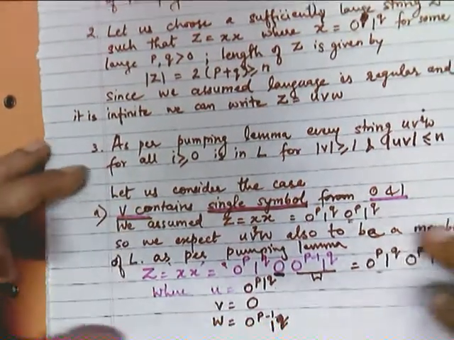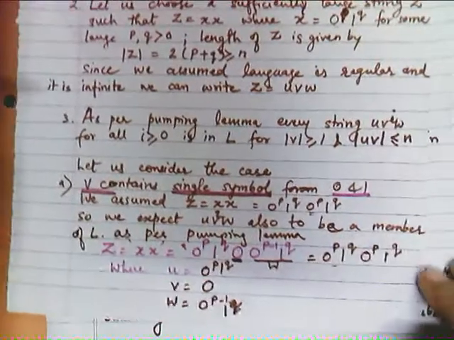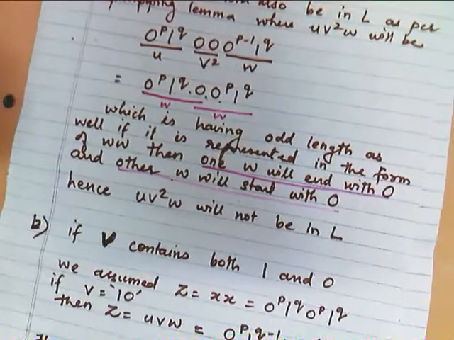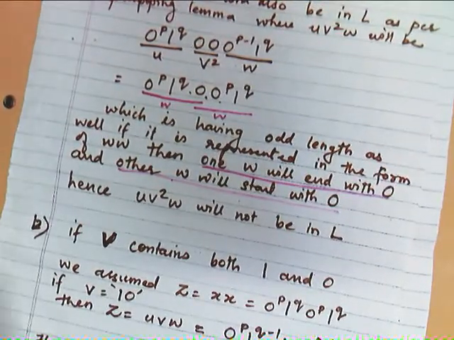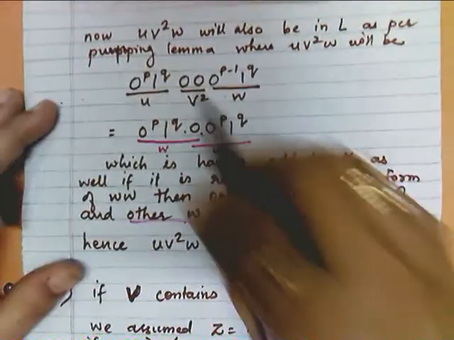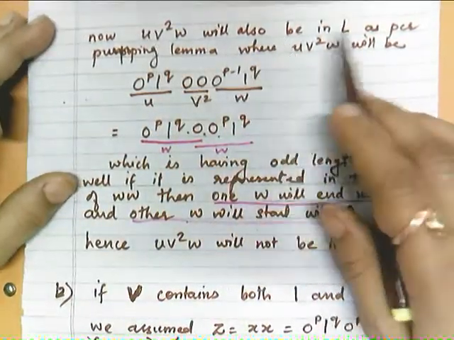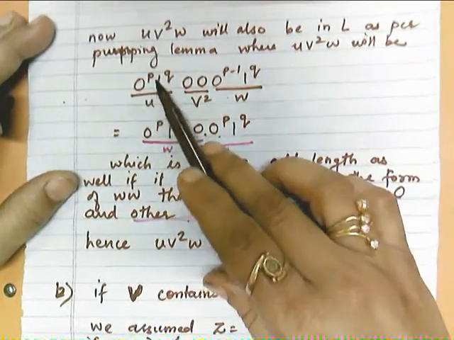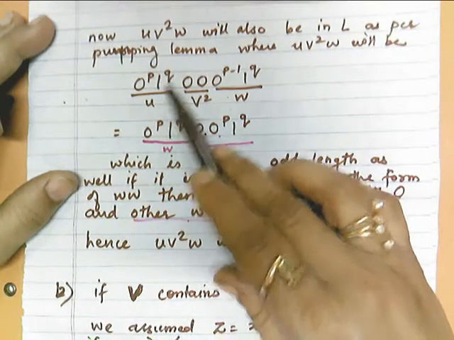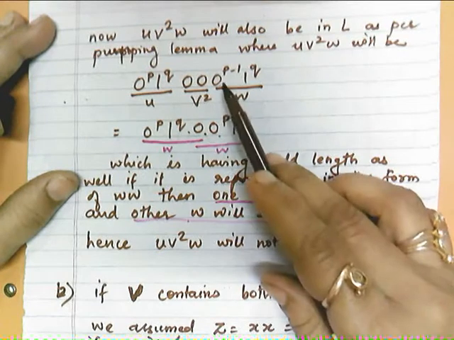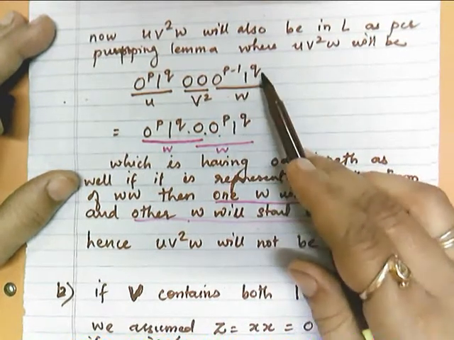Okay, now if we consider this case, then our next case will be: now uv square will also be in L as per pumping lemma, where uv square will be 0 raised to the p 1 raised to the power q, v square will become 00, and w is 0 raised to the power p minus 1 and q.